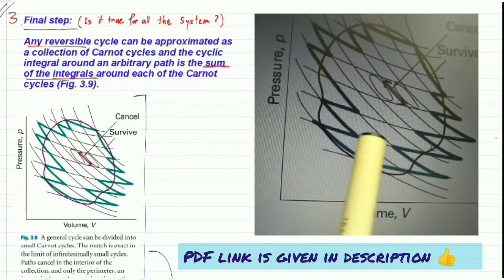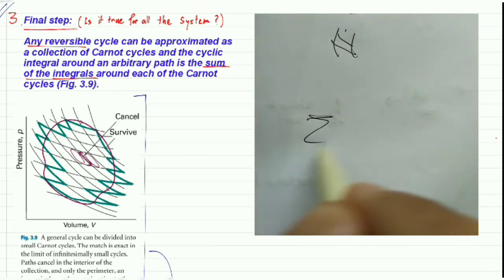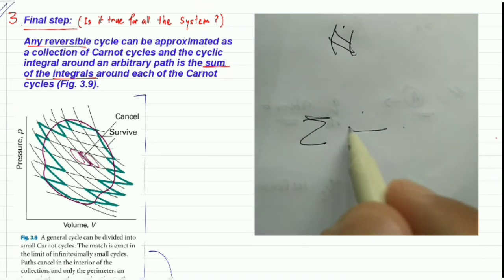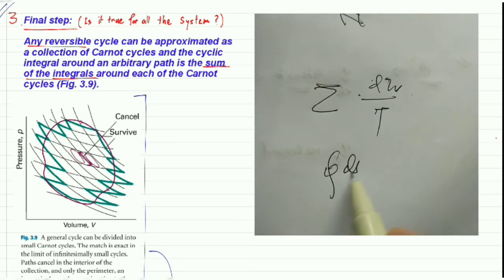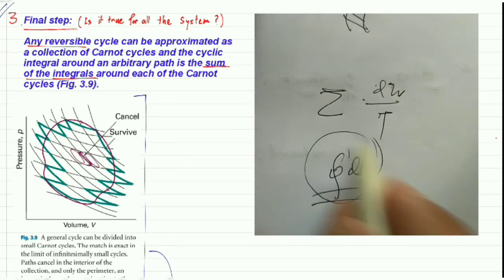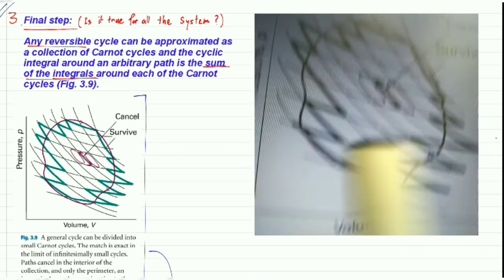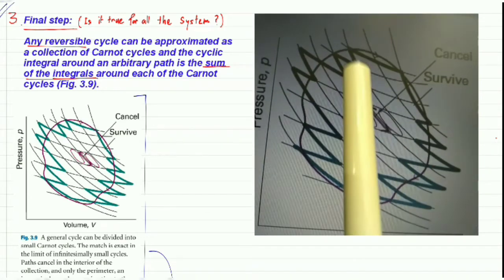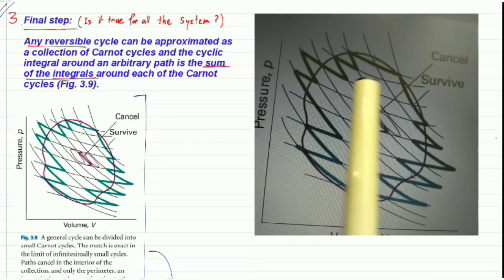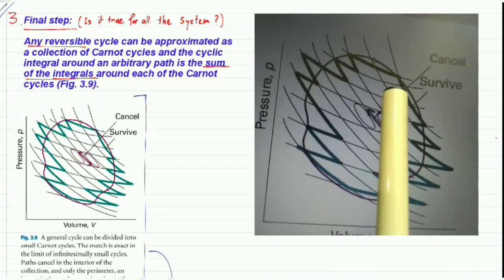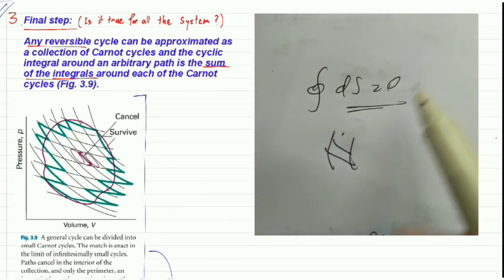So if you sum up all the dq reversible by T, or ds, all the cyclic integrations like this one, each will be 0. So every Carnot cycle is going to have a 0 value.